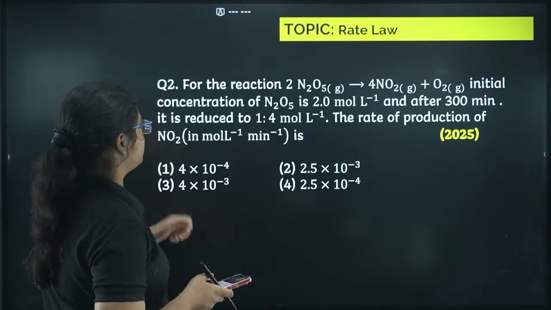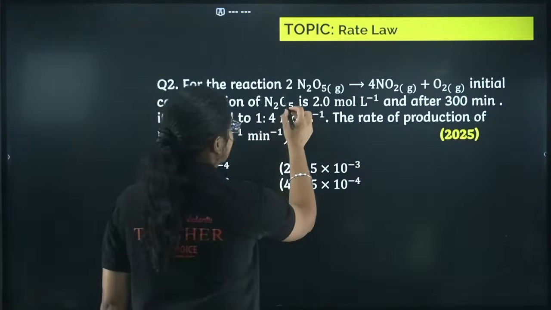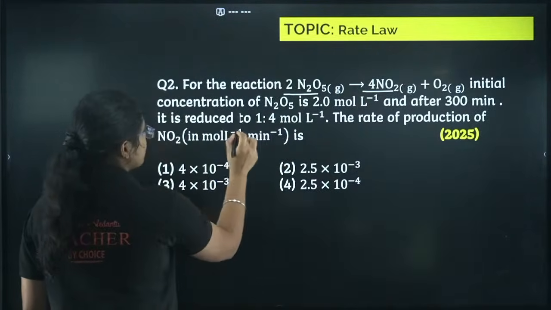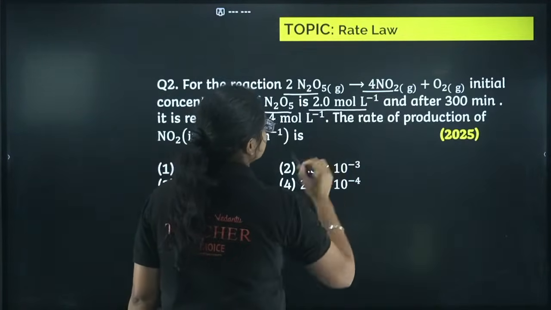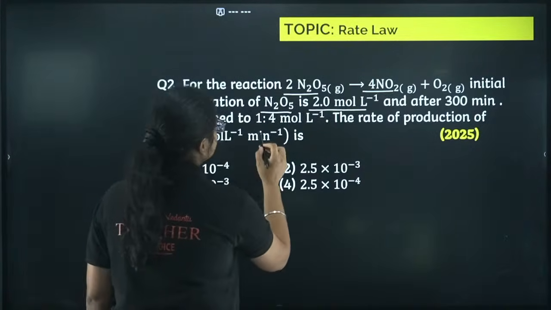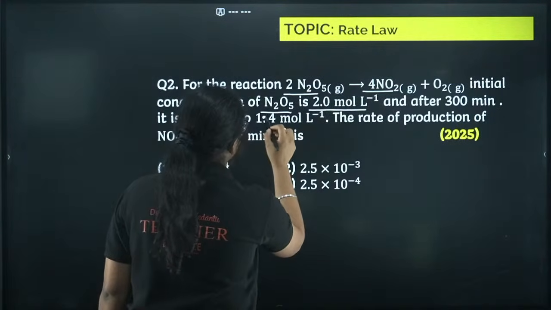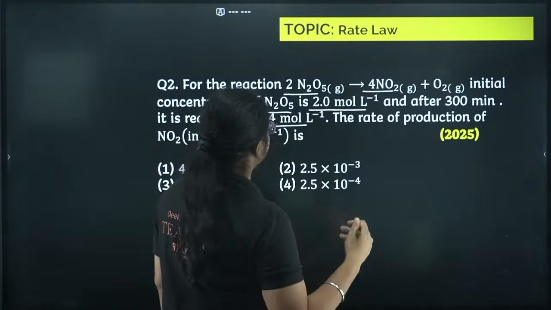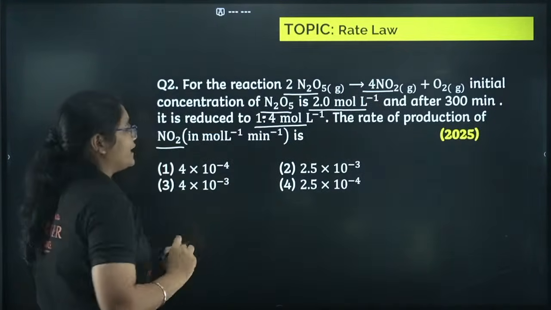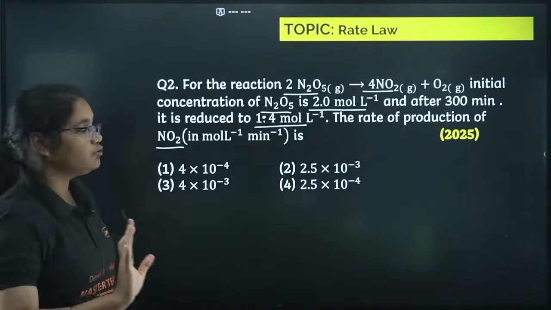Now the next question is the reaction 2N2O5 gives 4NO2 plus O2. The initial concentration of N2O5 is 2 moles per liter and after 300 minutes it is reduced to 1.4 moles per liter. Okay, find the rate of production of NO2. Can you try this question?